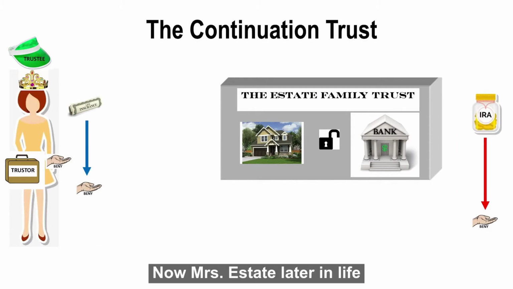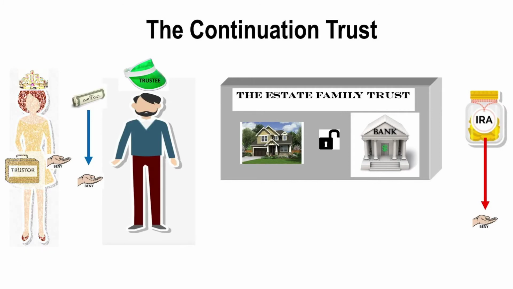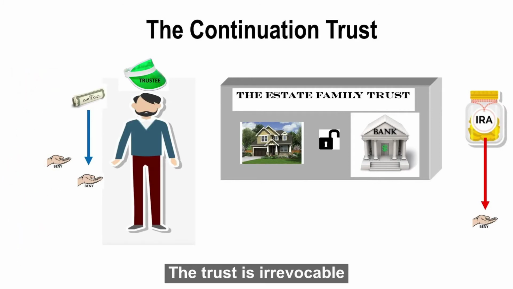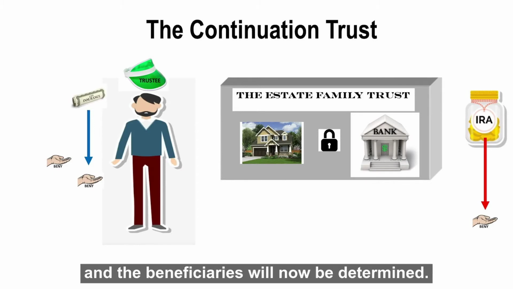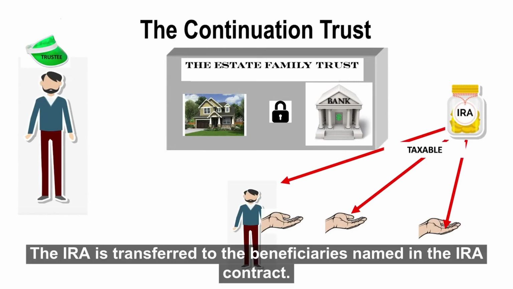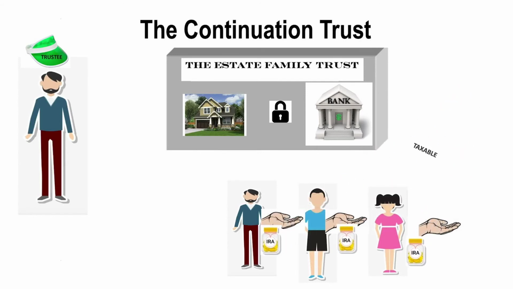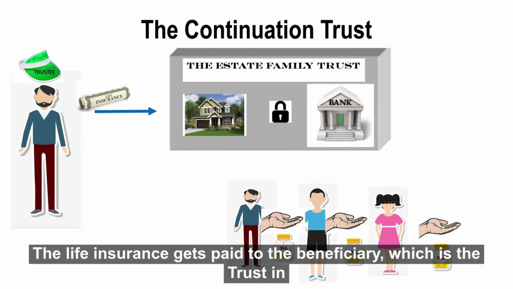Now, Mrs. Estate, later in life, she gets sick. She's incapacitated, so the successor trustee is appointed to manage the trust for her benefit. After Mrs. Estate passes away, the trust is irrevocable, and the beneficiaries will now be determined. The IRA is transferred to the beneficiaries named in the IRA contract. The life insurance gets paid to the beneficiary, which is the trust in this case.